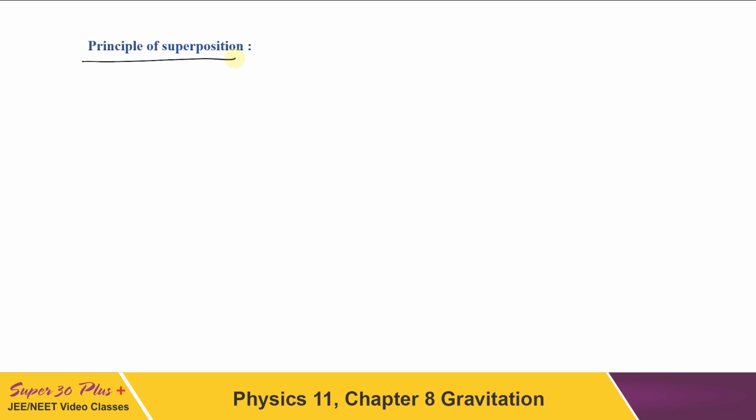It states that if a resultant gravitational force is acting on a particle due to a number of different particle masses, then it will be equal to F on 0 due to 1 plus F on 0 due to 2 plus, if a total of n particles are there, it will go till F on 0 due to n, and this can be written as summation of F0i, where i is from 1 to n.